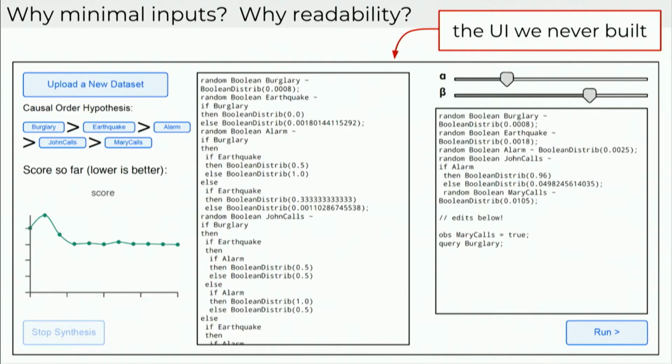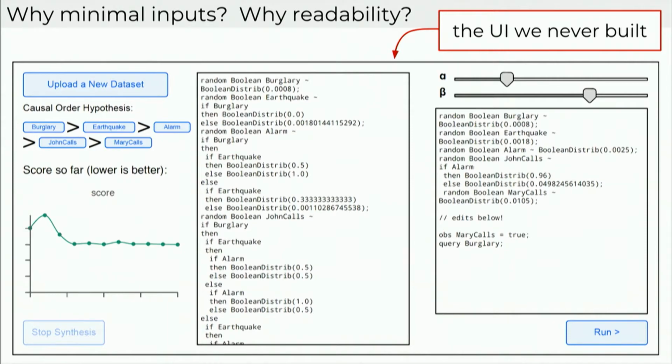I want to wrap up real quick with some thoughts about why we care about minimal inputs and why we care about readability. So the background here is that I'm interested in program synthesis for social scientists, and I was hoping that this tool would ultimately end up serving basically that same audience. And so the idea was always to put a synthesizer like this into a tool, something like what you see over here. Never actually built this UI, but the basic idea is the user uploads a data set, they put in their causal hypothesis, we see the score changing, we see the synthesized program, the current program flashing by. Eventually they say, okay, stop there.